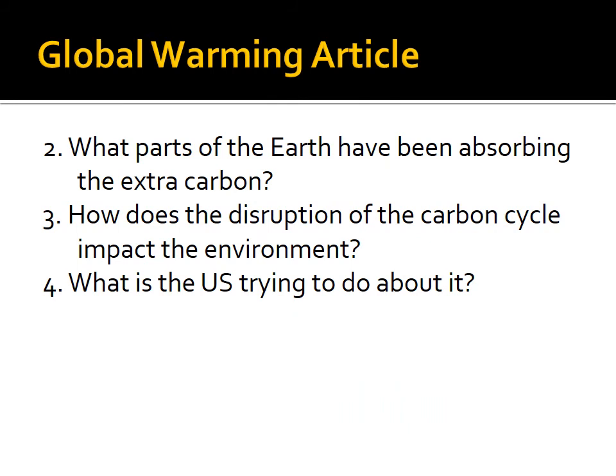So, what parts of the earth have been absorbing the extra carbon? Well, there are actually two things happening here. One of the things is plants and trees. Plants and trees are taking in more carbon dioxide. They're going through a little bit more photosynthesis, so they are helping to get rid of the carbon dioxide for us. So by us humans burning more fossil fuels, an easy way to get the carbon dioxide out of the air, probably the quickest and cheapest way, is to plant more trees or plant flowers and grass. And let's get the carbon dioxide back out of the air through photosynthesis.